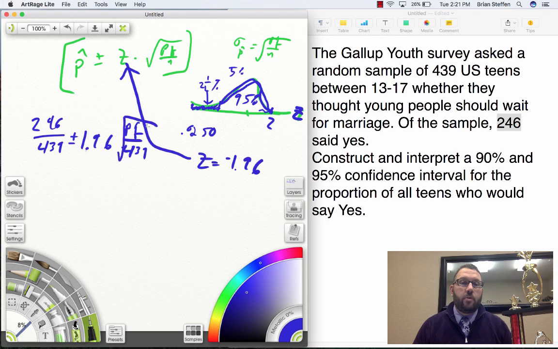All right, so I got to put those P and Q in there. P will be 246 over 439. Q will be 193 over 439. It's a lot of writing to do, but we're going to do that.